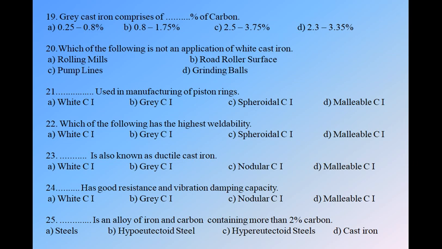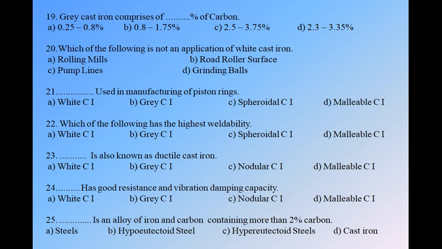Next, which of the following has the highest weldability? We have four options again: white cast iron, grey cast iron, spheroidal cast iron, and malleable cast iron. The highest weldability is with the malleable cast iron.